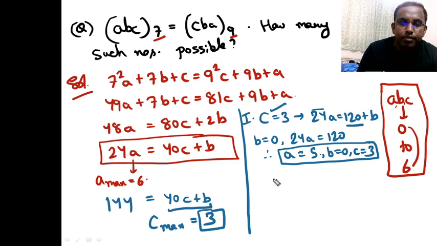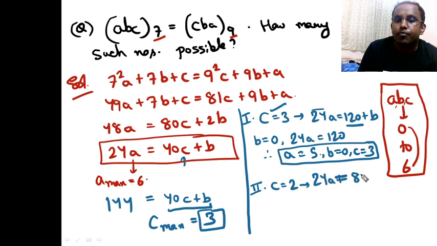Let's put my second case here. If C is equal to 2, what I'll get here? 48, okay. So if C equal to 2, I'll get 24A is equal to 80 plus B, right?